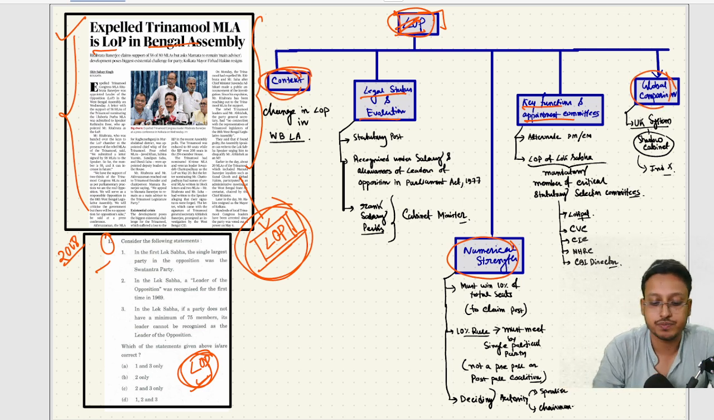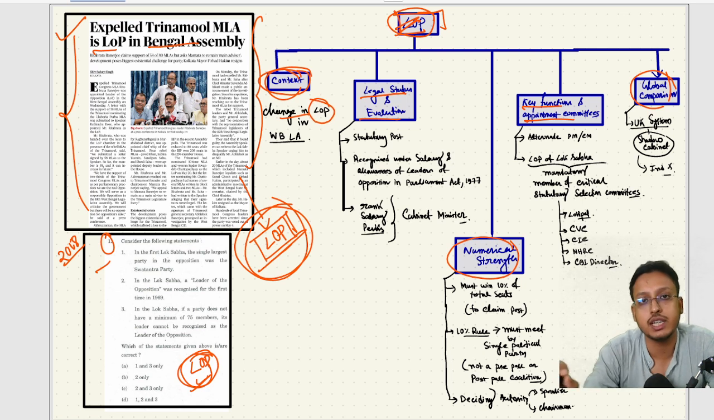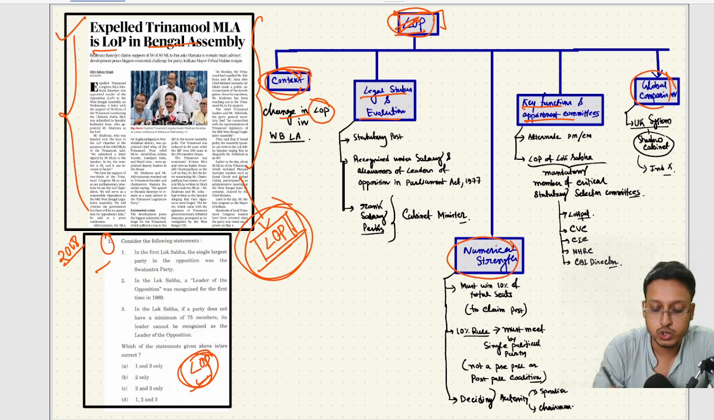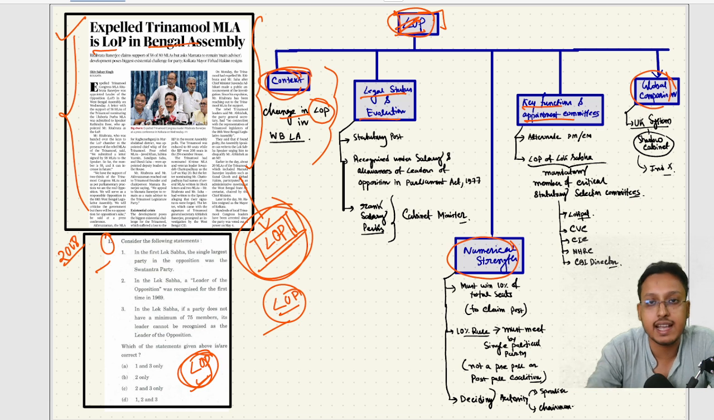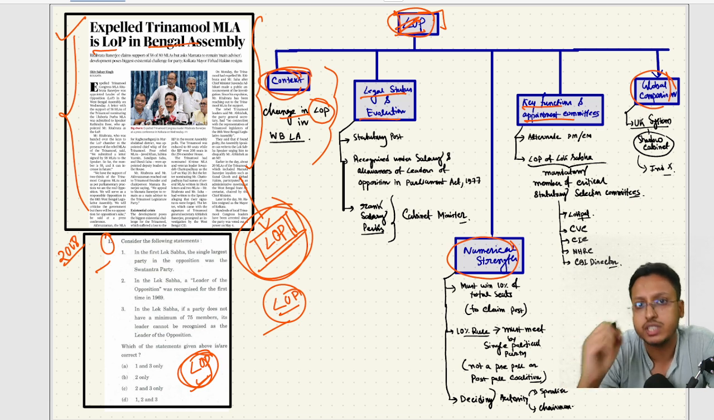What is the context? Recently there was a change in leader of opposition in the West Bengal Legislative Assembly. After the election, Shobhan Chattopadhyay became the leader of opposition, but recently, with the support of 58 other members of the State Legislative Assembly, Ritabrata Banerjee became the new leader of opposition. That is the context. But for our exam, more than context, concept is important. So let's focus on concept.